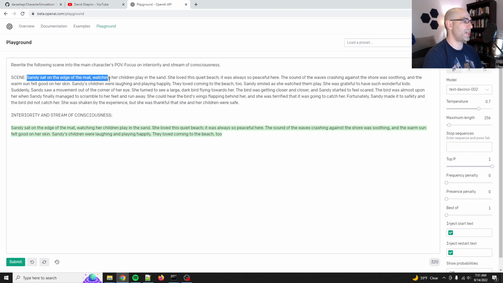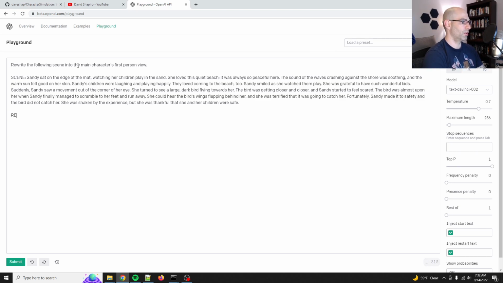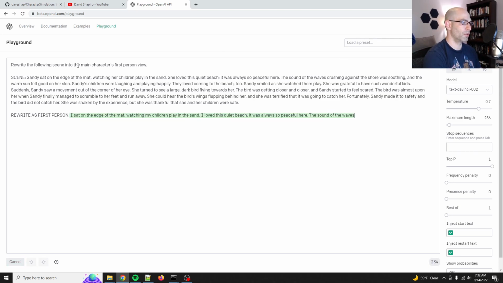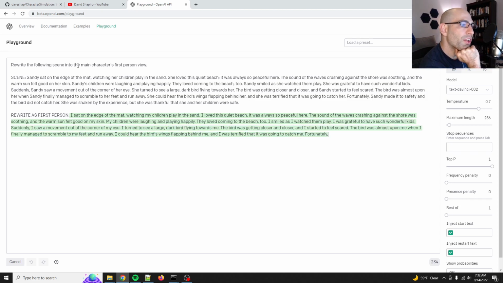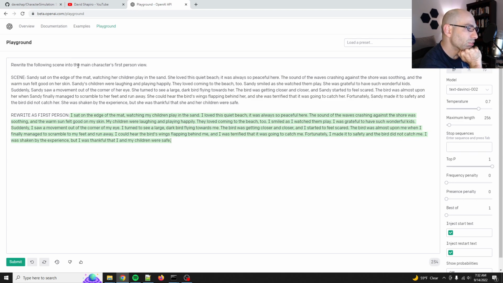Because what we'd want to say is, rewrite it into first person. Actually, yeah. Let's just do: rewrite the following scene into the main character's first person view. Okay. Rewrite as first person. Now that's interesting. Okay. Yeah, I like this.